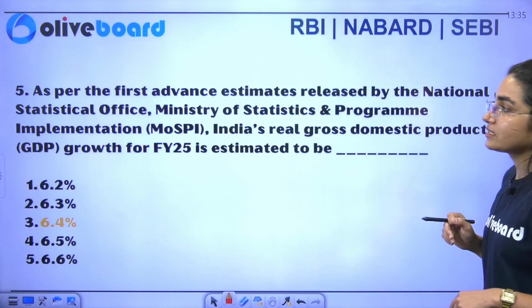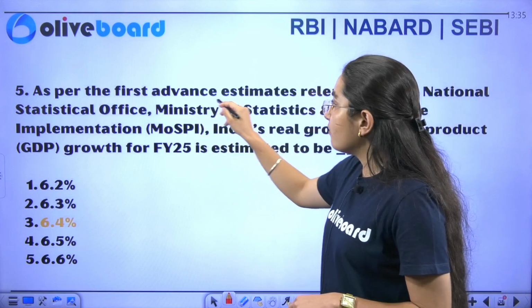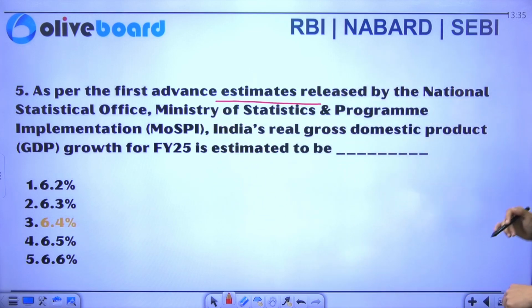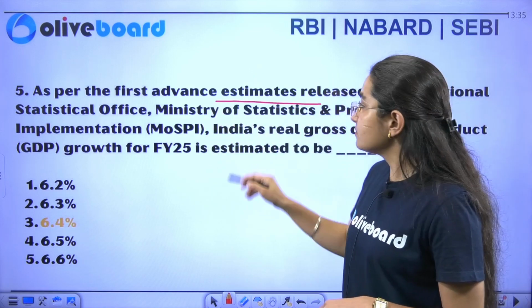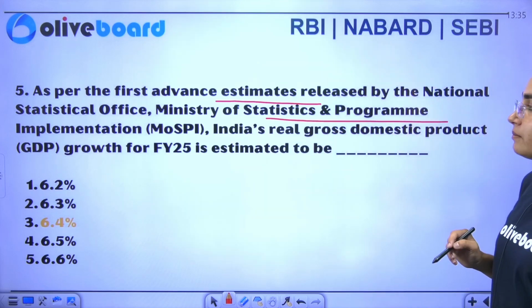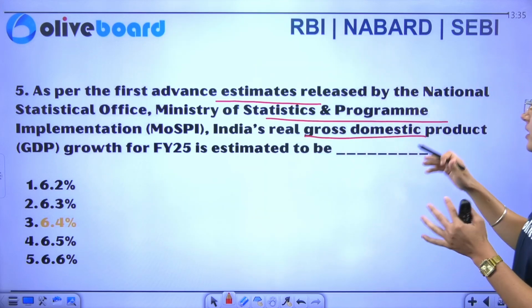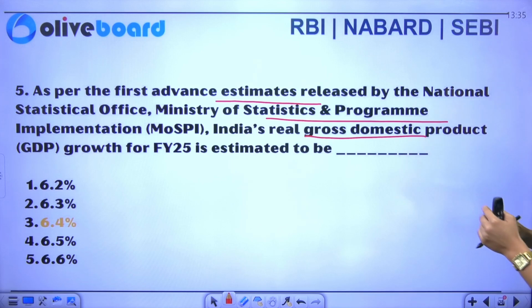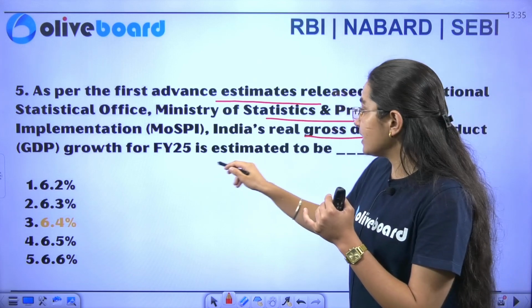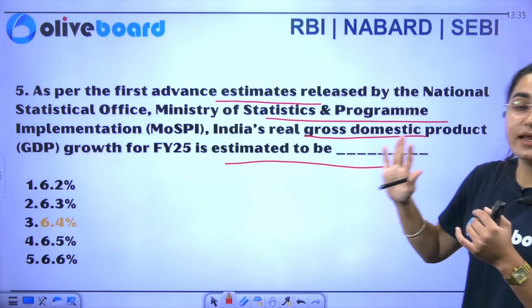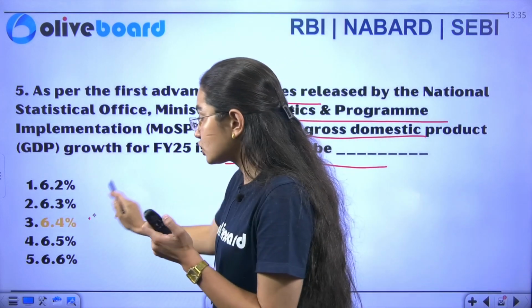Next, as per the first advance estimates released by the National Statistical Office, Ministry of Statistics and Programme Implementation, that is MOSPI, India's real gross domestic product growth for the financial year is estimated to be what? We read that it is estimated to be 6.4%.